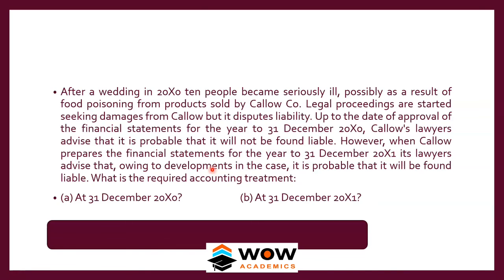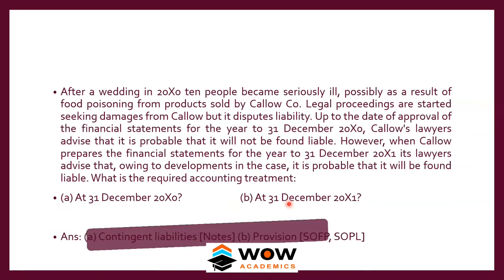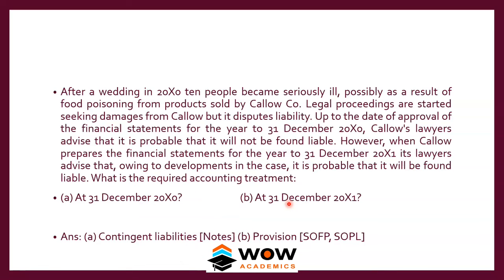However, when Caloco prepares financial statements for the year ending 2021, its lawyers advise that owing to developments in the case, it is probable that it will be found liable. So in the first case, it is a contingent liability only. Okay, it was only possible. In the second case, it became probable. So it becomes a provision, the same thing as the last instance.